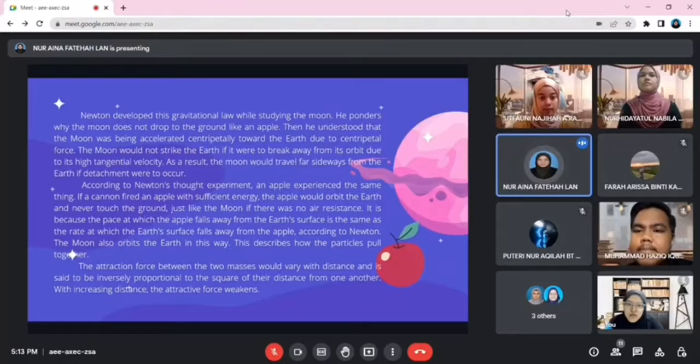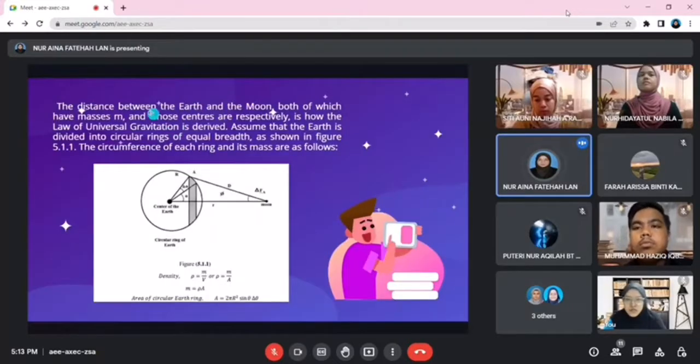This describes how the particles pull together. The attraction force between the two masses will vary with distance and is said to be inversely proportional to the square of their distance from one another. The distance between the Earth and the Moon, both of which have masses m and whose centers are respectively, is how the law of universal gravitation is derived.